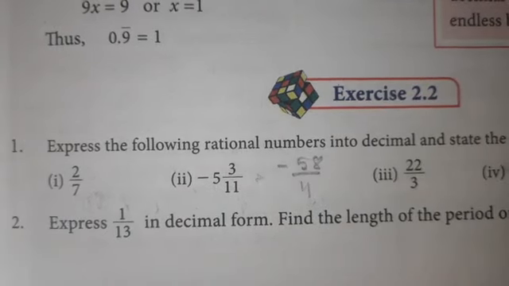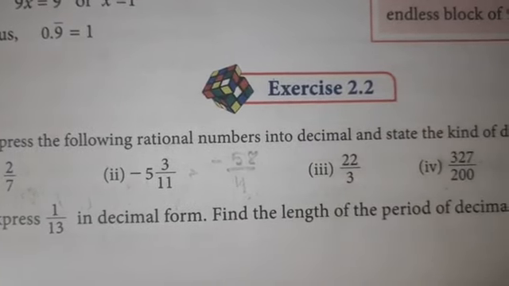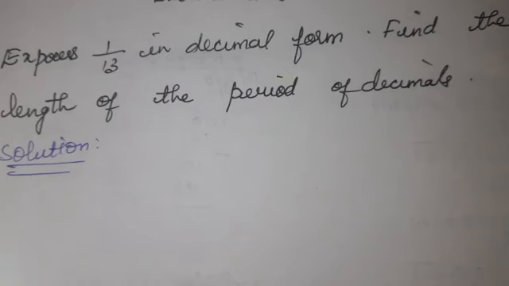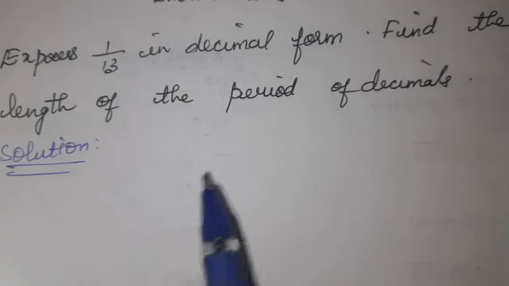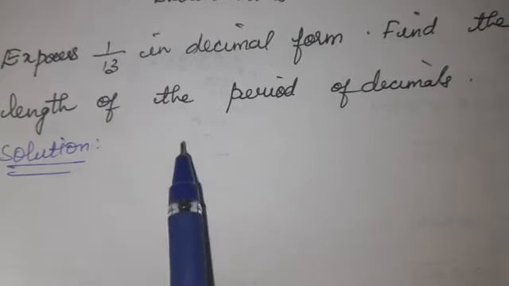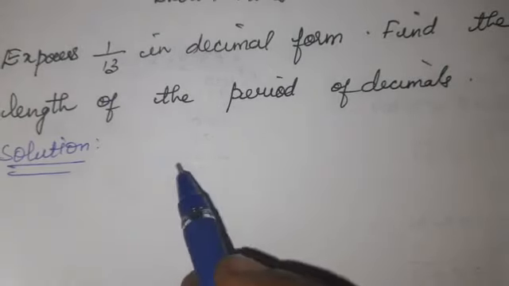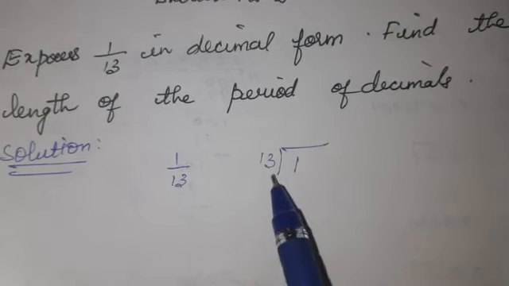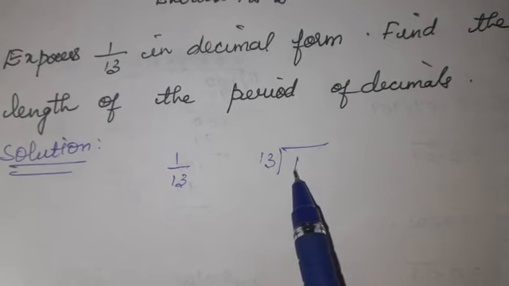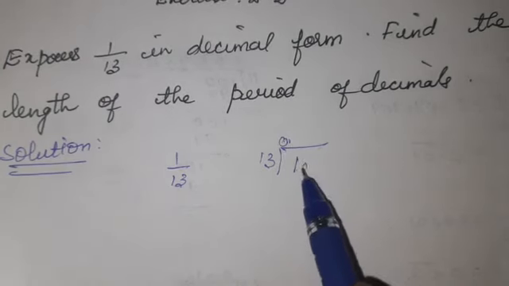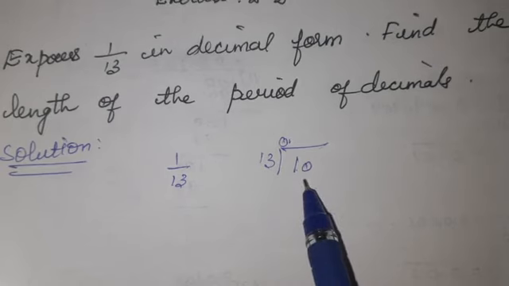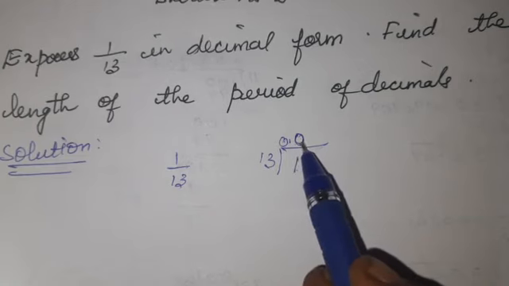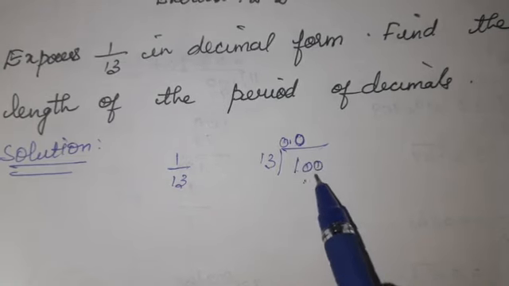Second question, express 1 by 13 in decimal form. Find the length of the period of the decimal. Solution. Here the rational number, you should convert it into decimal form. So first you divide 1 by 13. 1 is a smaller number, so here put a point and 0. Again it is a smaller number, 10, so here write 0 again and add that 0.